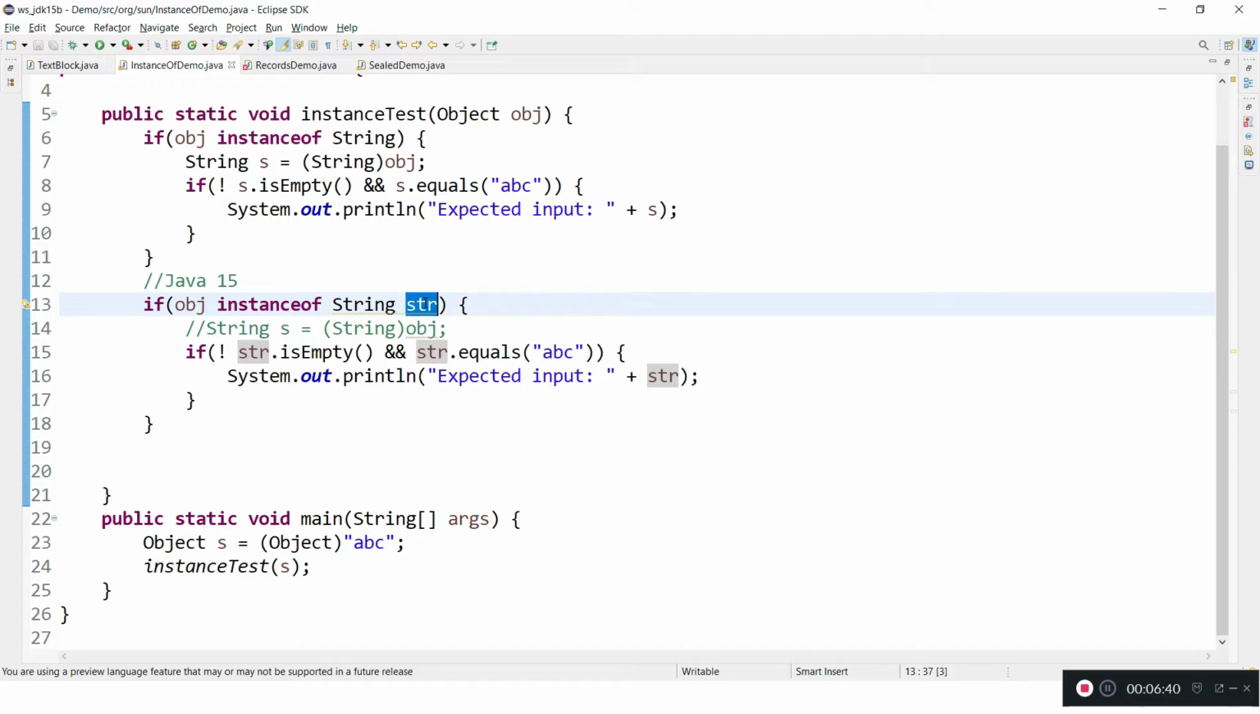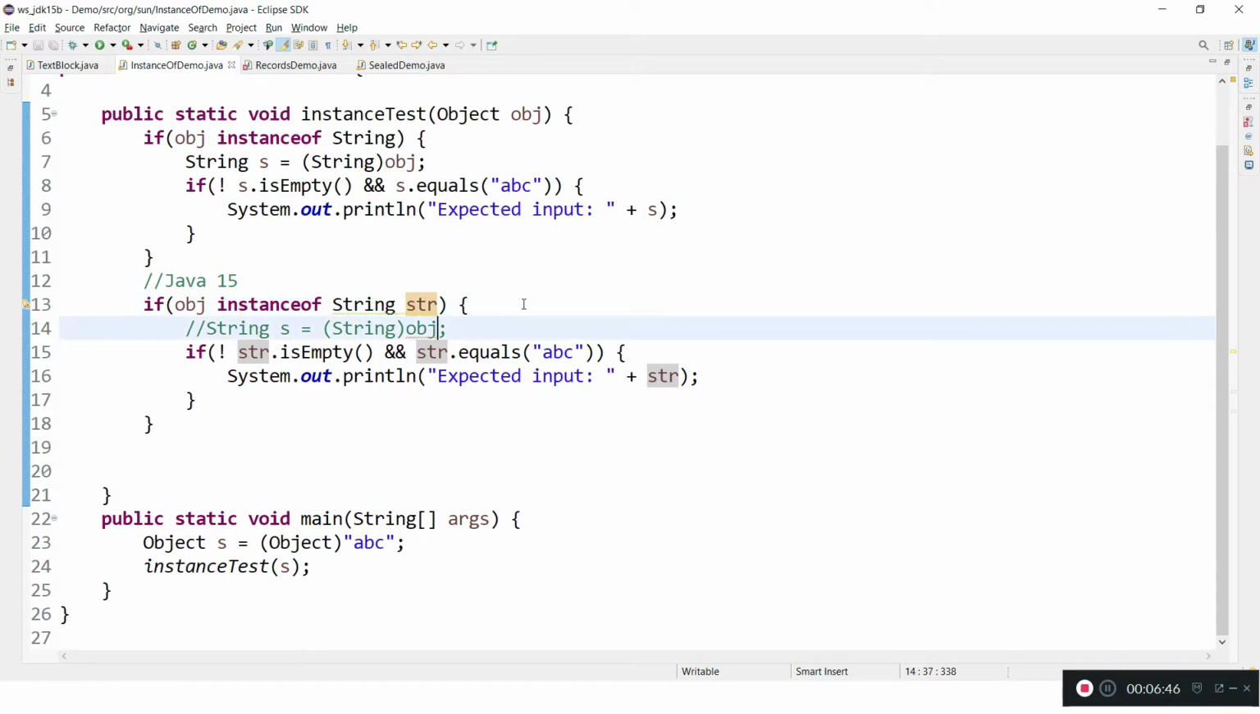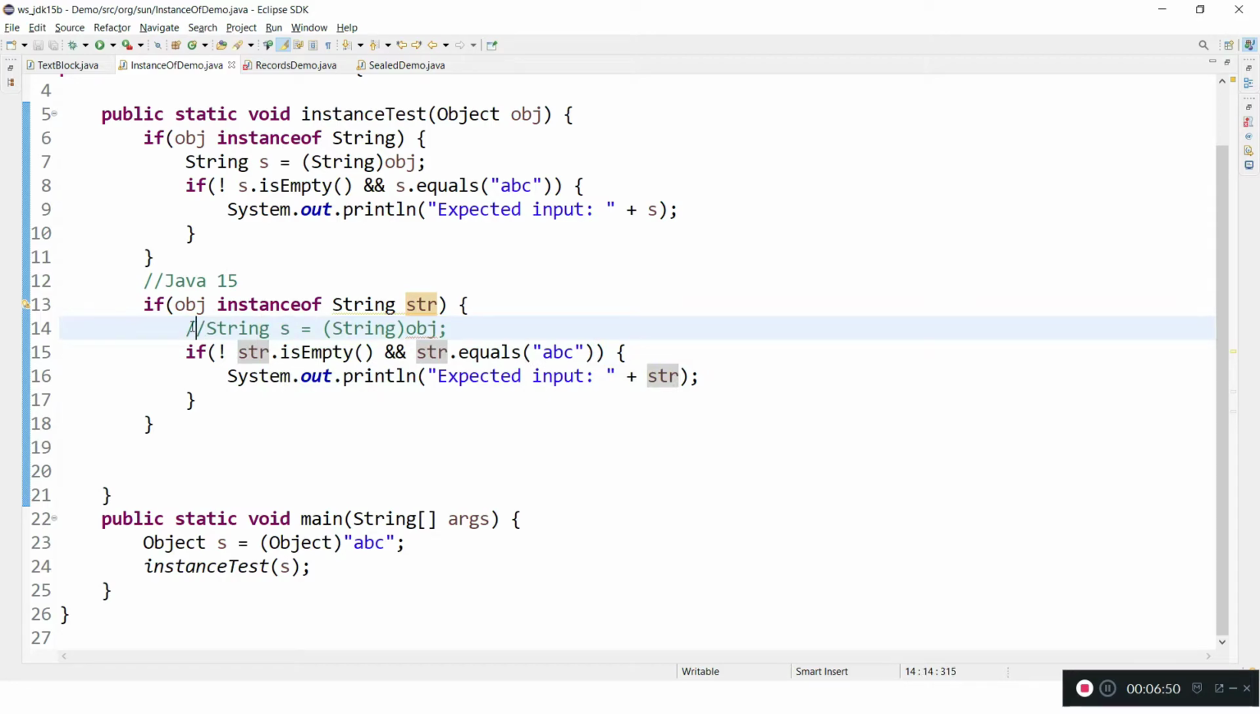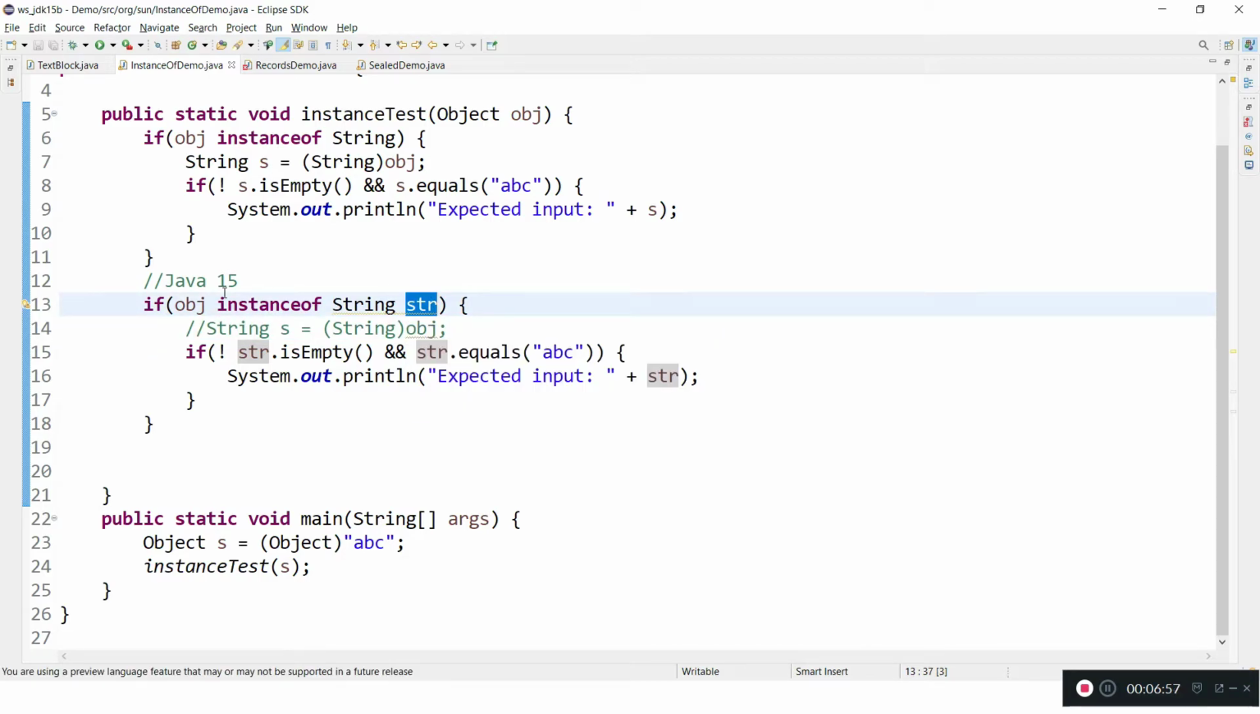So before that, it will assign that typecasted object into this variable, and this variable is available within this scope. So no need to typecast again. Here we can directly use a string, as Java itself makes it easy for us and gives the typecasted object. We can simply use this one and perform this operation.